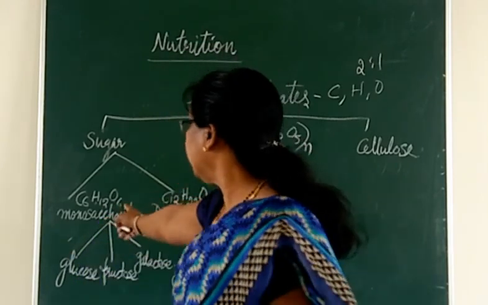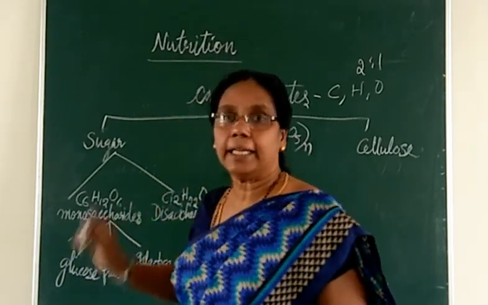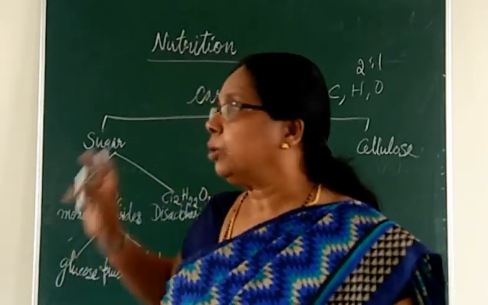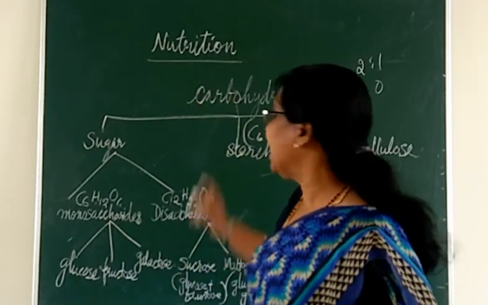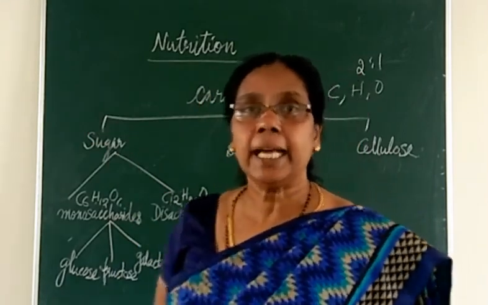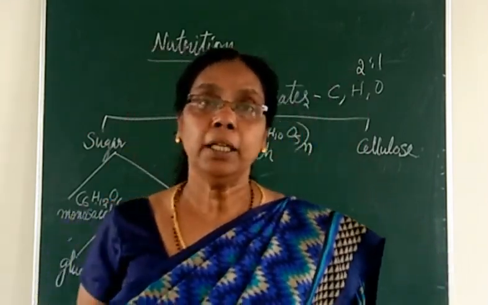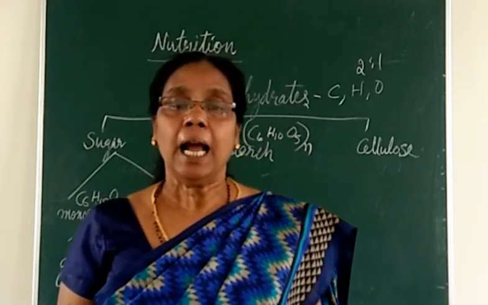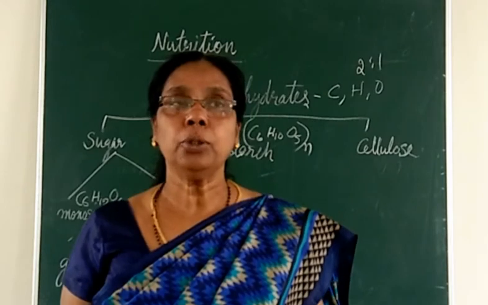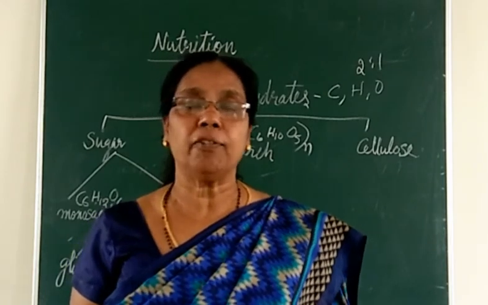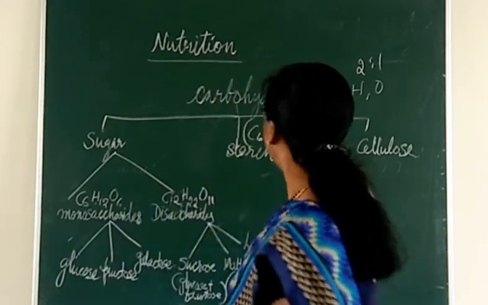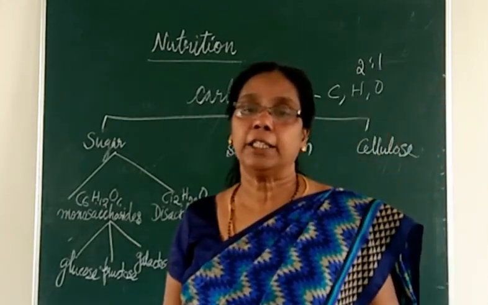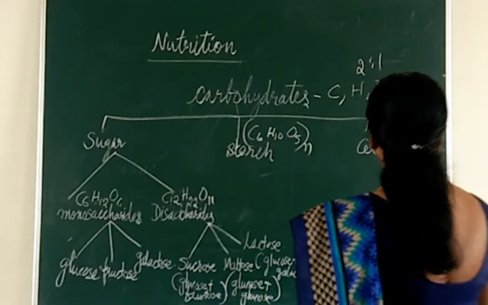Now here you have seen monosaccharide, disaccharide: one saccharide group or sugar group, here two sugar groups. Whereas starch is called a polysaccharide because many sugar molecules are present. And the other two insoluble polysaccharides of carbohydrate are cellulose, which I already wrote here, and the other one is glycogen.